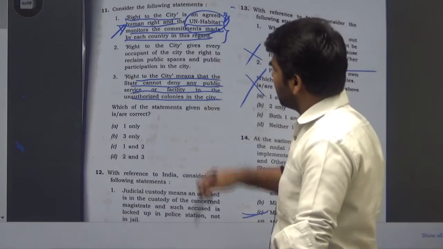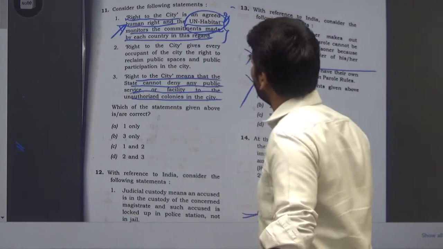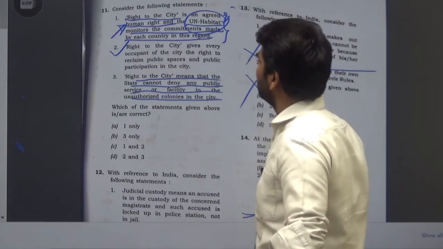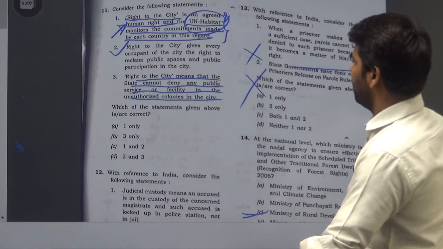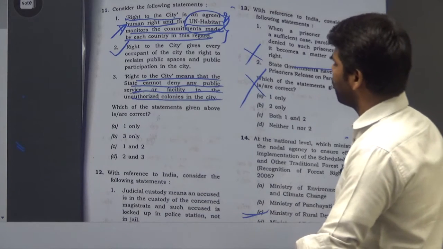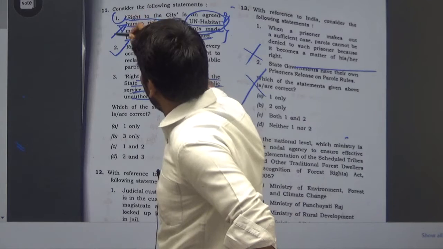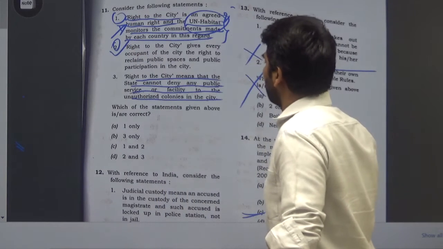I think this first statement is right. The second statement is, right to the city gives every occupant of the city. Yes, this is again the right option. So 1 and 2 I think is the right options.